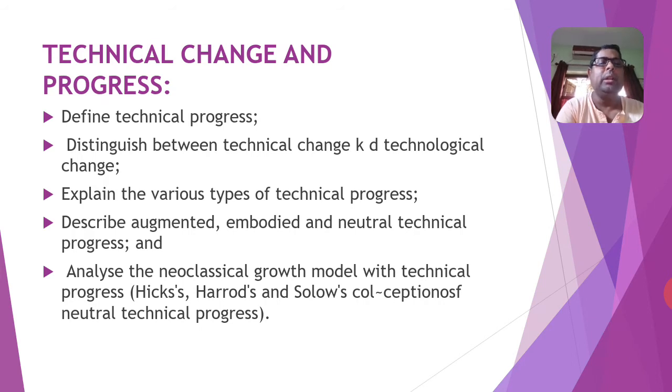And there are some neutral technological progress, and you have to analyze the neoclassical growth model with technical progress. That is Hicks, Harrod, and Solow's neutral technological progress. So these models you have to learn from this unit.